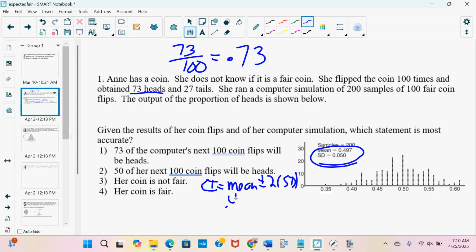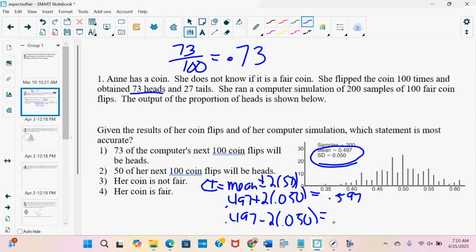So I have 0.497 plus 2 times 0.050 and 0.497 minus 2 times 0.050. You can use the calculator. I'm not. Let's be efficient here. My confidence interval is 0.397 to 0.597.